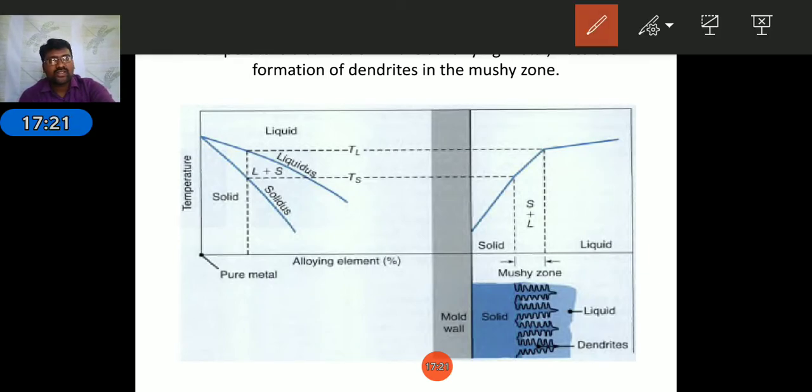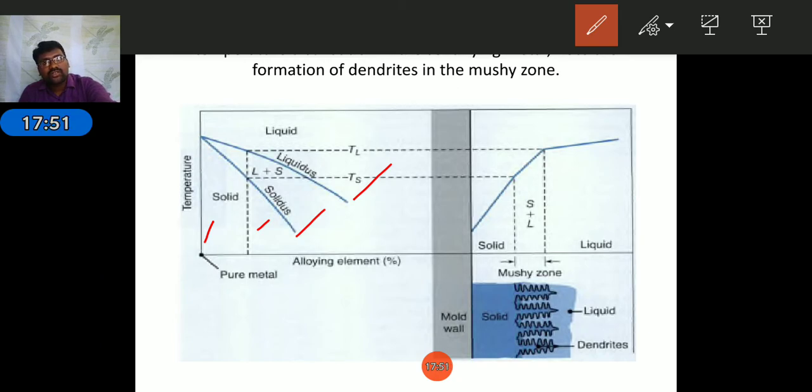The dark line indicates the pure metal and the dotted line represents the alloying elements. For pure metals there is no liquid plus solid zone, that means freezing occurs at a constant temperature. This is the curve for pure metal, and for the alloy case this curve. Here the freezing zone will occur.